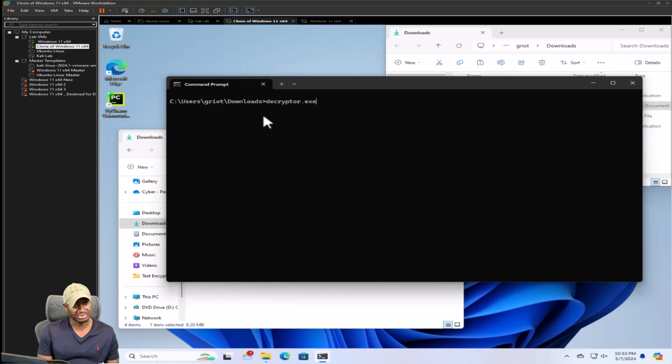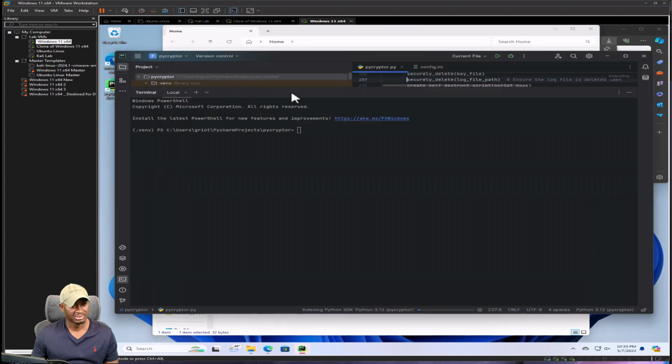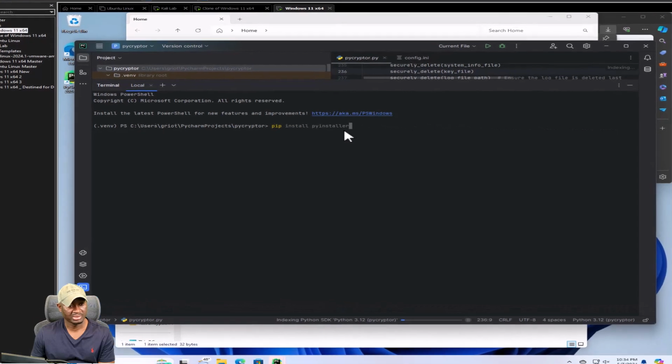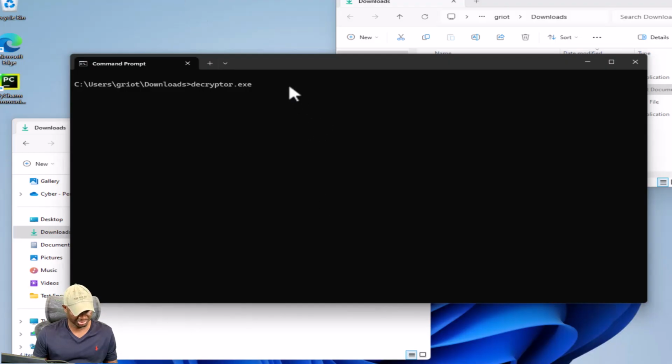So decryptor.exe, and remember that we had the path. So let me go back to the old attacking machine just to grab some of that. So remember over here we had, actually let me grab it, I have it here. So we're sending in those two arguments. So copy that, go back to our victim machine.